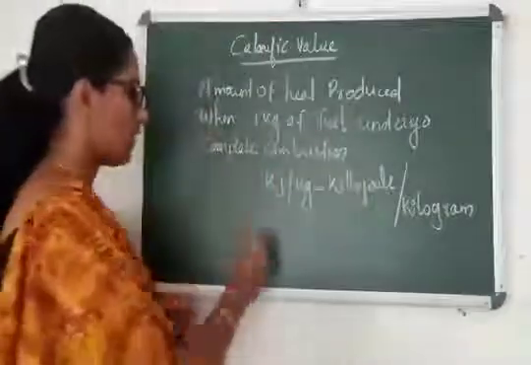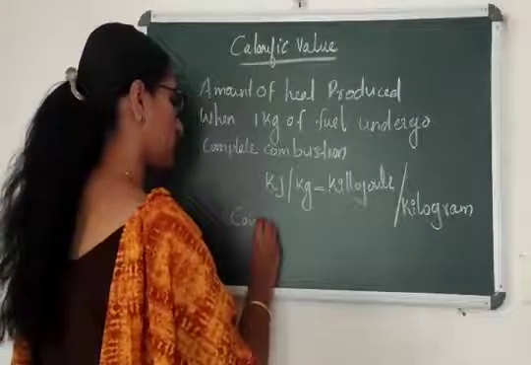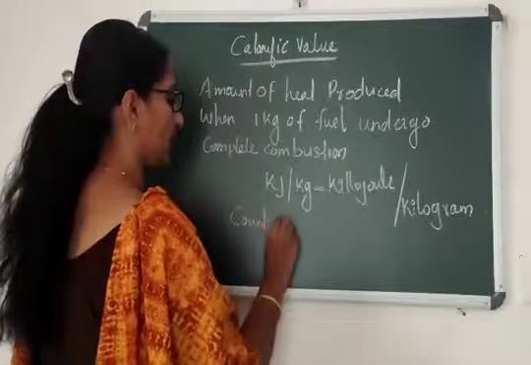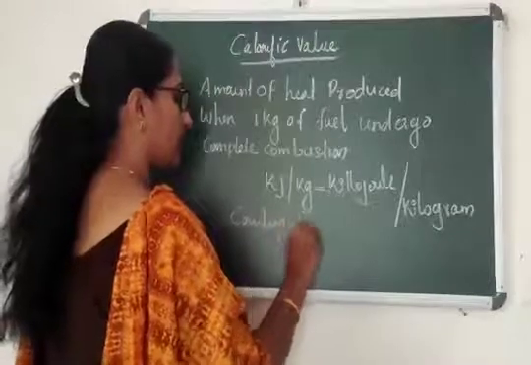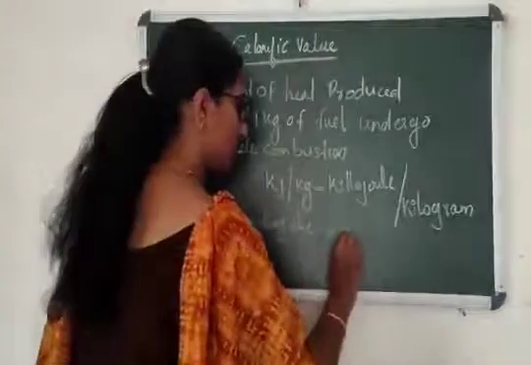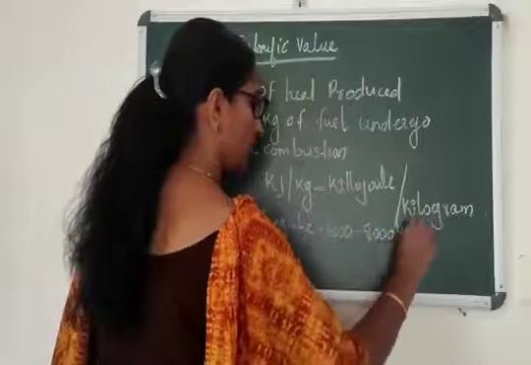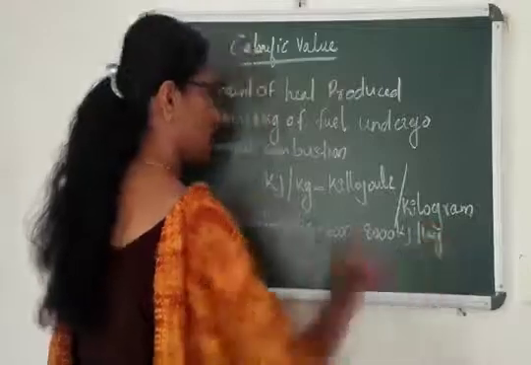Okay. So when we talk about a cow dung cake, a solid fuel, imagine it releases 6,000 to 8,000 kilojoule per kilogram of energy.